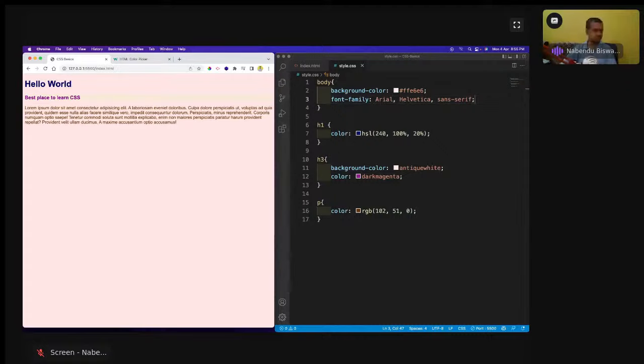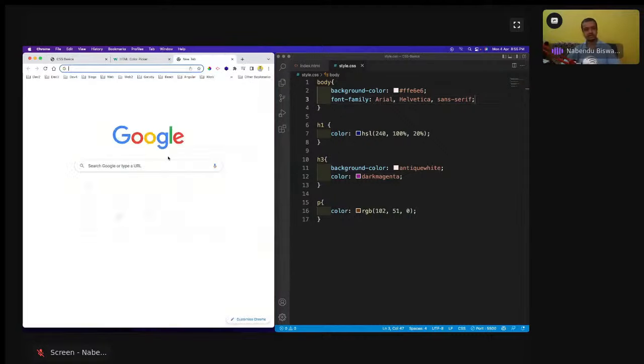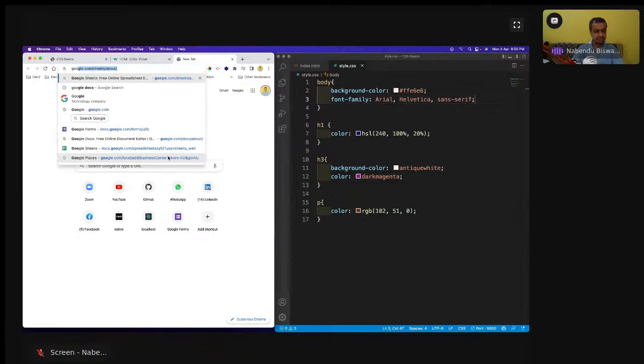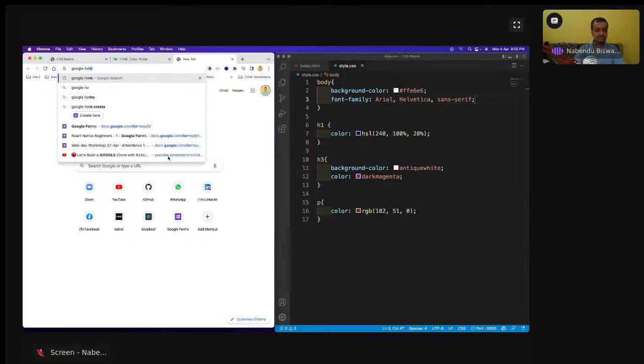Let's do one more thing before moving forward, which is to use our favorite Google fonts. You'll use some Google fonts because these fonts are very boring. Nowadays nobody uses these, because they were there from the starting of time, from 1995. The whole internet is full of this kind of font. So people love to use Google fonts, or you can also purchase fonts. Fonts are made by artists. Okay, Google fonts.